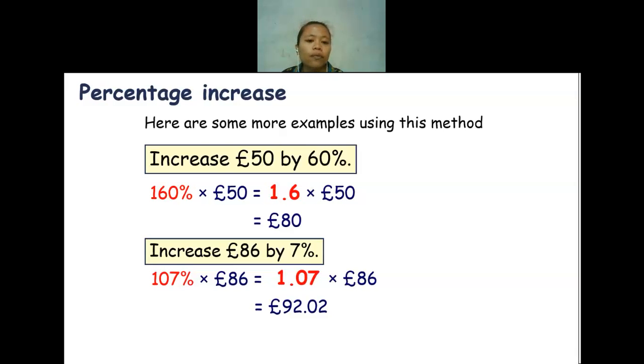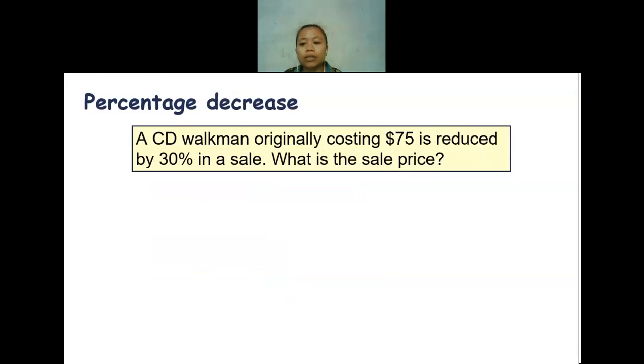If you have no confusion, I will move to the percentage decrease using the multiplier method again. So here, we already have the Walkman price, which is $75.